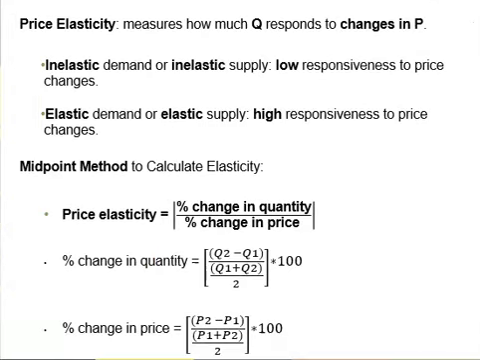What we have so far are 2 examples of price elasticity. It measures how much quantity responds to changes in price. The concept of price elasticity can be applied to either supply or demand. If consumers have low responsiveness to price changes, that means we have inelastic demand, like the case of EpiPen. If sellers have low responsiveness to price changes, that means we have inelastic supply.